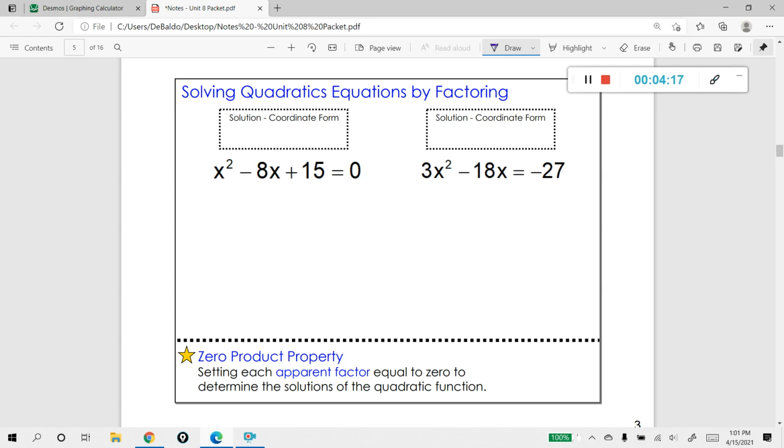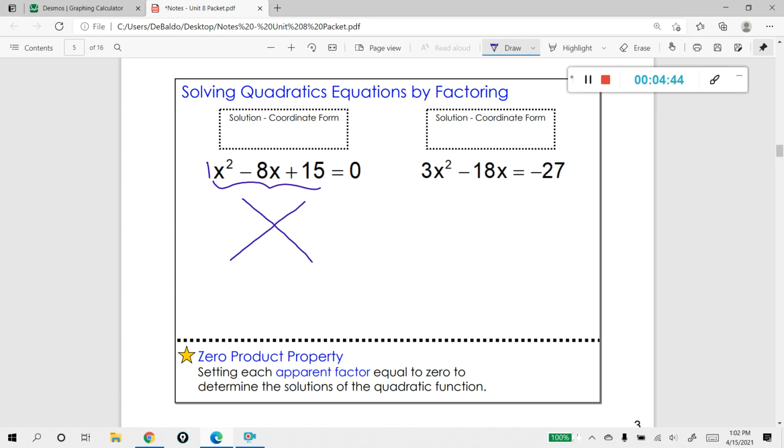What I'm going to do is simply do exactly what I've done in the factoring unit. I'm going to ask myself, is there a GCF? Which I do not have. But I do have a trinomial, don't I? I do have a trinomial, and my A coefficient is 1. So I know that I have to use my little tool here to find the two numbers. Remember the two numbers?